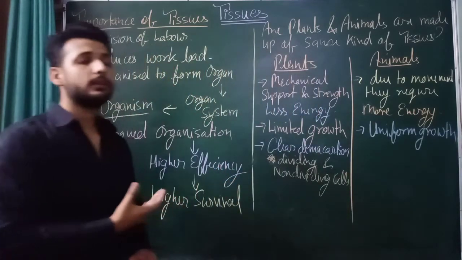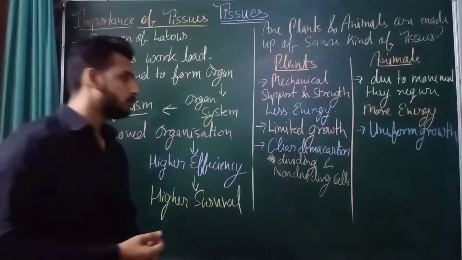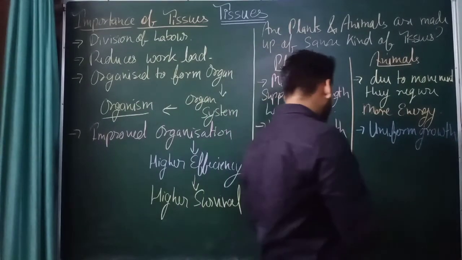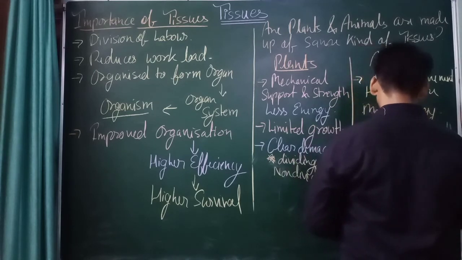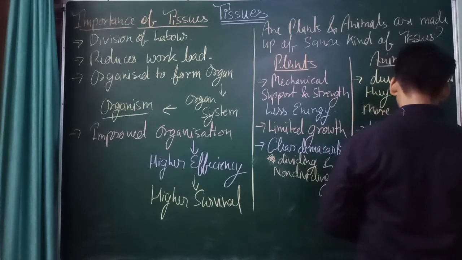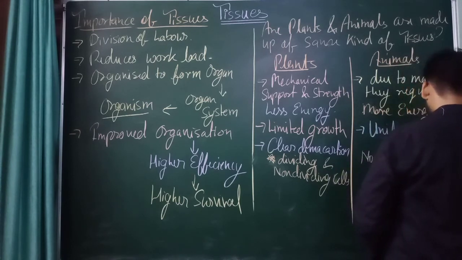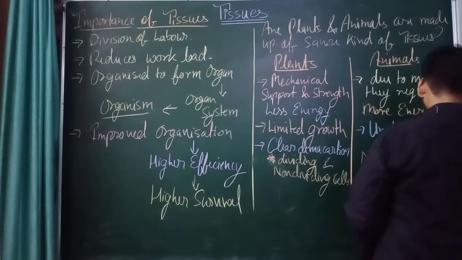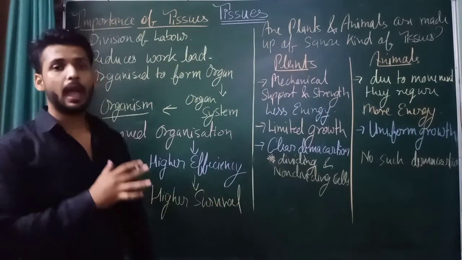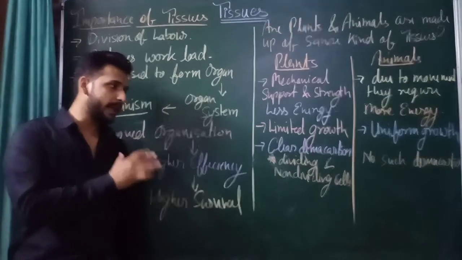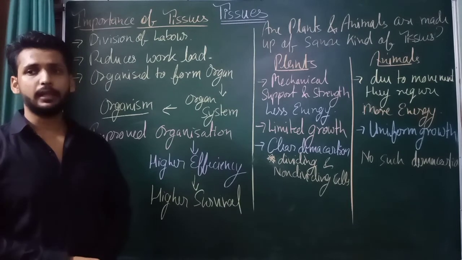These two types of cells are here, but no such demarcation is in animal tissue. There is not any such kind of demarcation present in animal tissues.